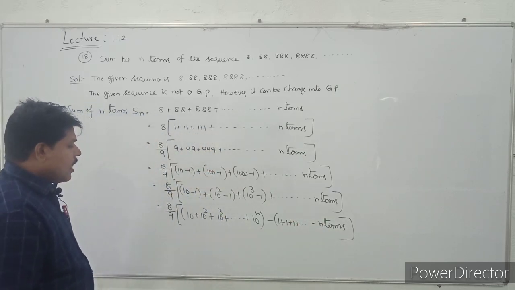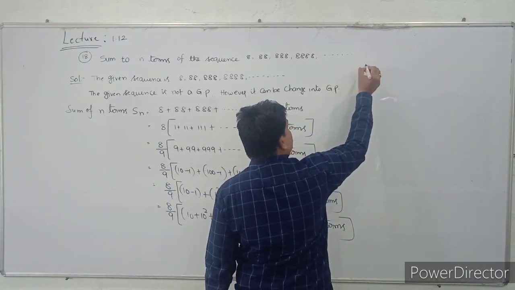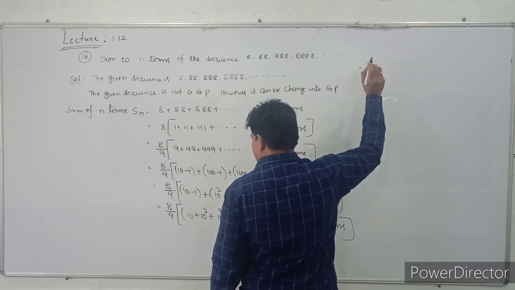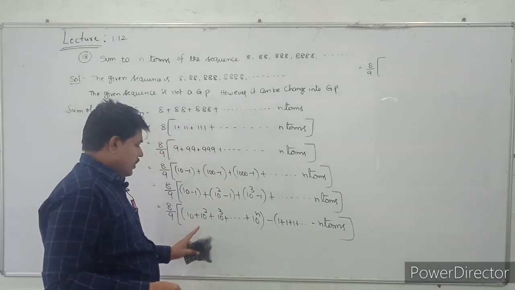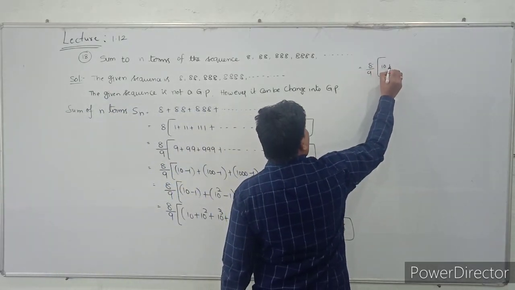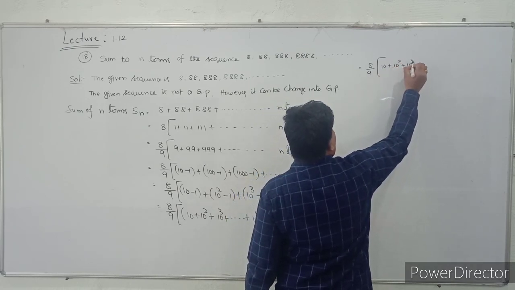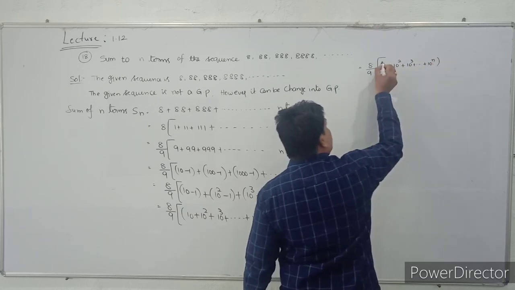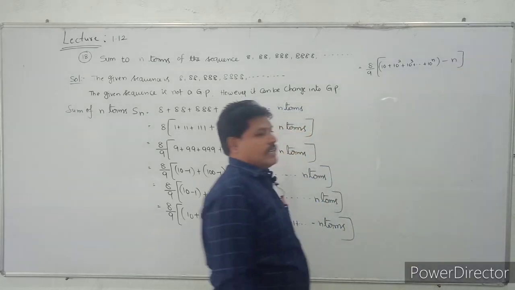So that is equal to 8 by 9 into 10 plus 10 square plus 10 cube plus and so on plus 10 power n, minus n.